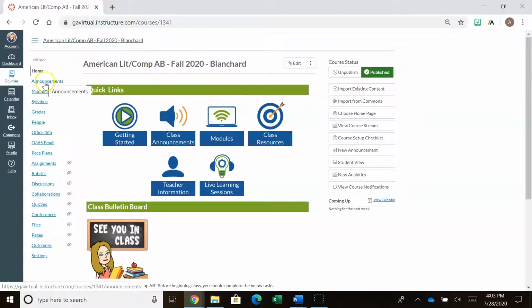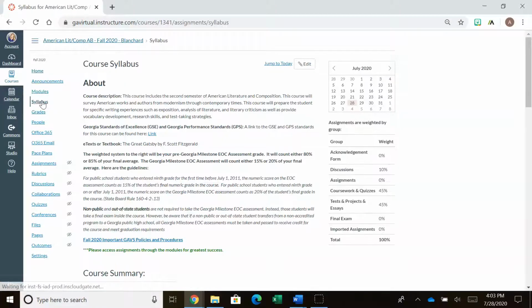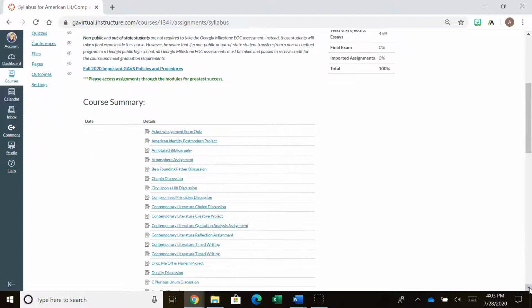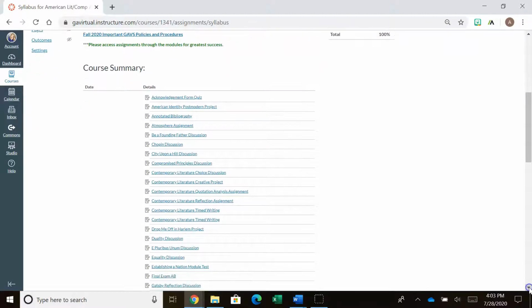Now, I want you to also notice, I'm going to go to syllabus. Do you see everybody here, syllabus on the left? And so if I click on that, it gives how your course is broken down, the percentages, and it describes the course and all of that. But I want to show you this in particular. There should be a list here of all the assignments you have to do in your course, okay?